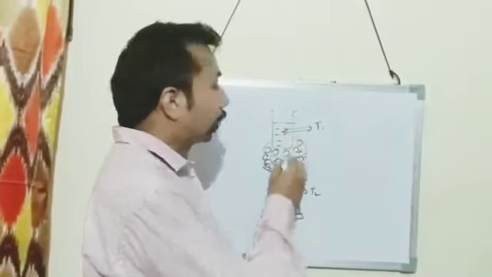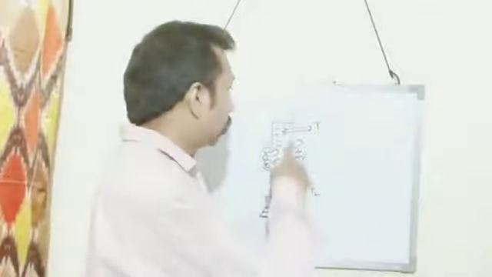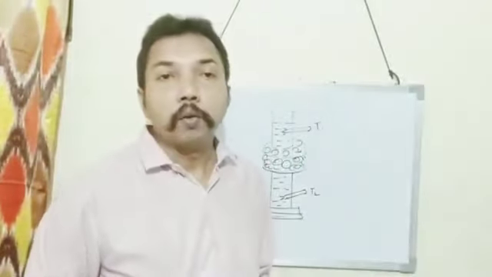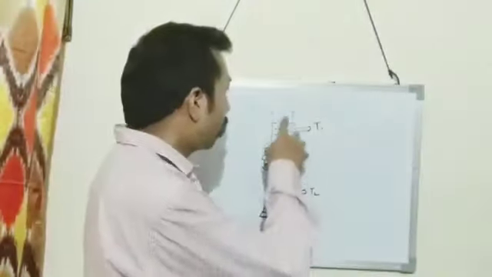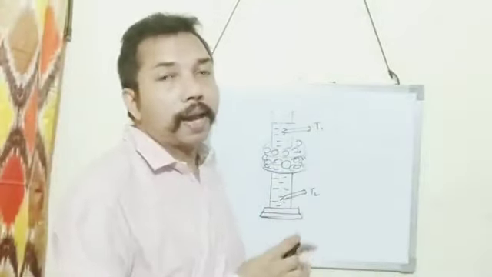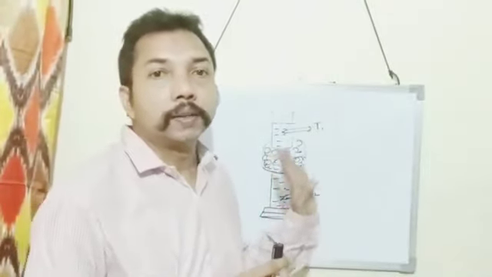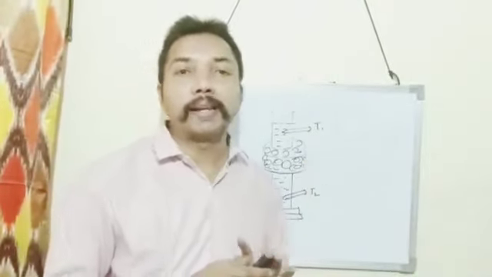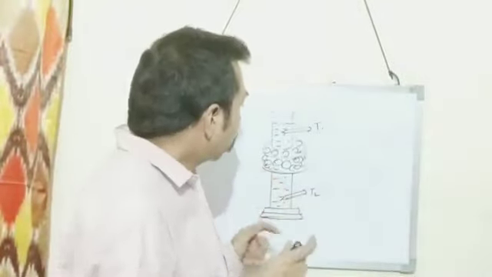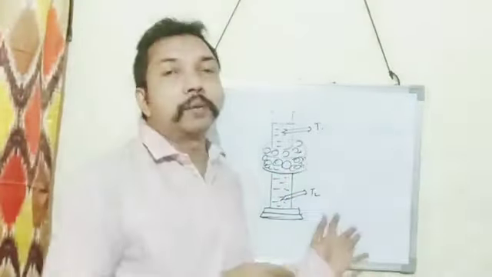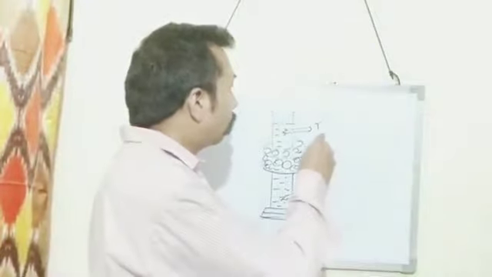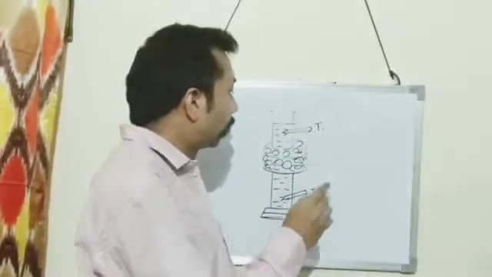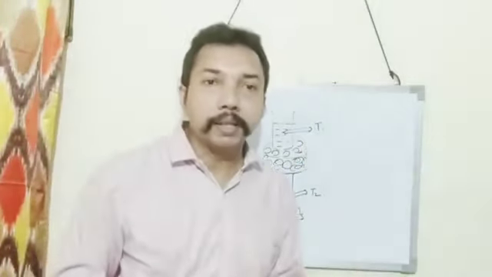Inside this metallic cylinder, water is taken. This is the setup of the apparatus. In the beginning, when we start the experiment, both thermometers T1 and T2 show the same reading.